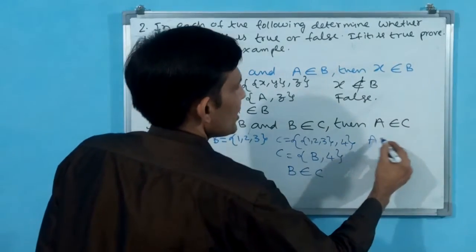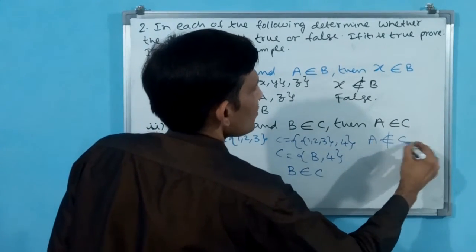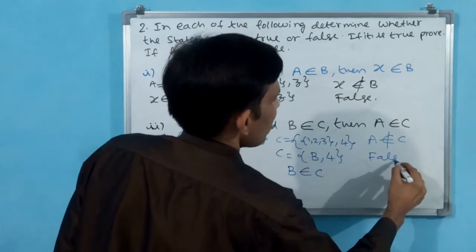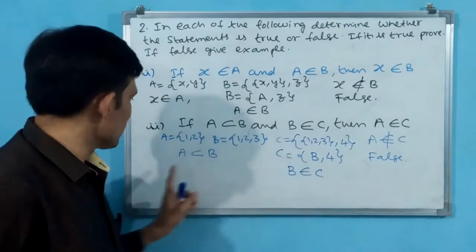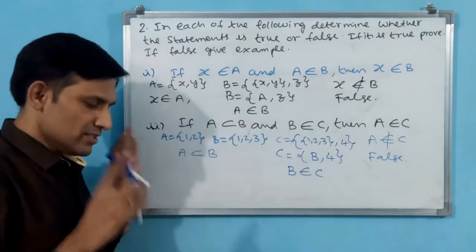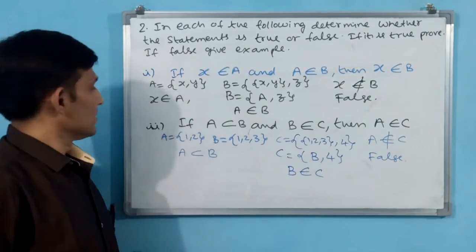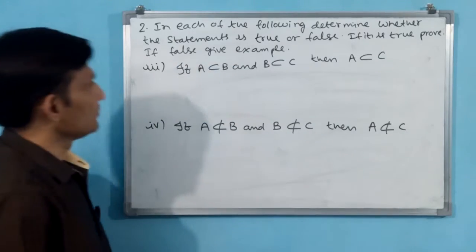What you have to do? A does not belong to C. Then again you have to write false. You write false, A does not belong to C, then you give this example. Okay? In this way you have to answer this question. Shall we go for the third part?